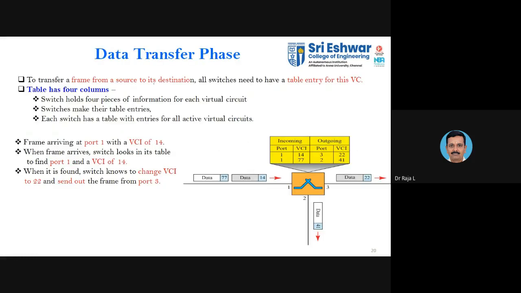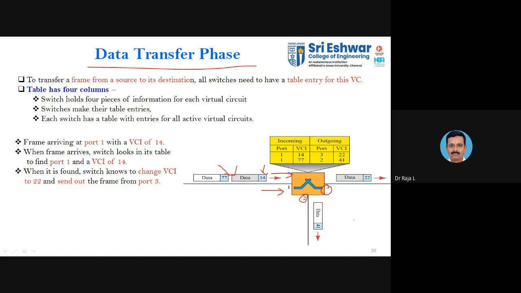So first we will concentrate more on the data transfer phase, as I told. This is the switch. As you know, the switch has more ports. This is the port. Based upon the configuration of the switch, you may configure it as an input port or an output port. You can see this is configured as an input port, and the other two, 2 and 3, are configured as output ports. So whenever you are entering, you may have a different VCI.